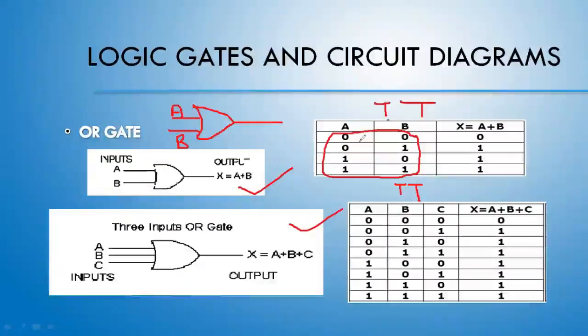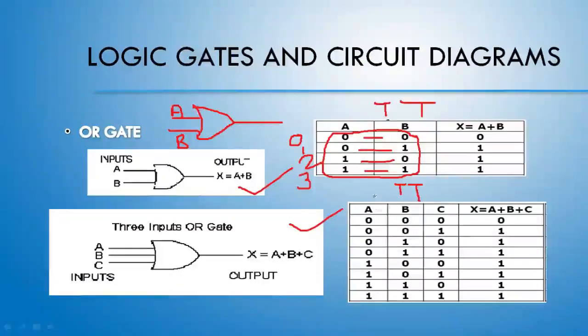As you can see here, in A and B, we have written all the possible combinations of 0 and 1, like 0 0, 0 1, 1 0, and 1 1. In the second way, you can say that I am writing the binary equivalent of 0, then 1, then 2, and then 3.